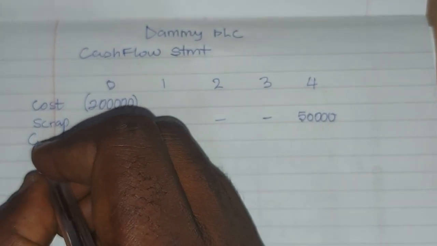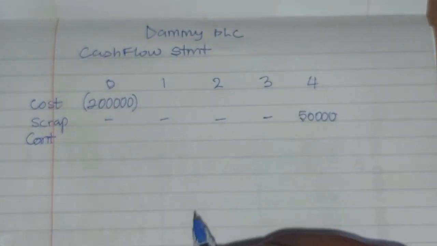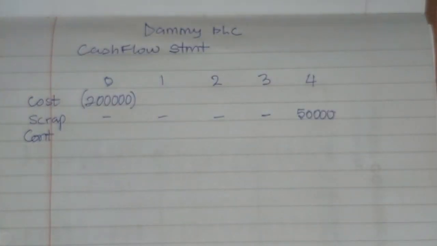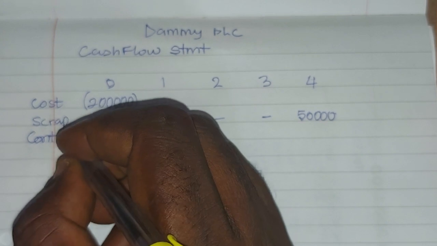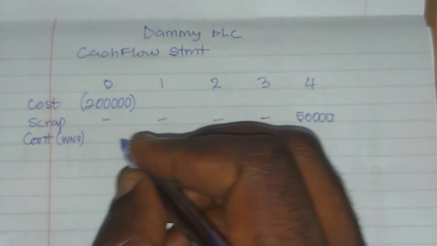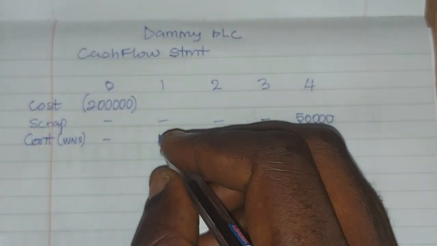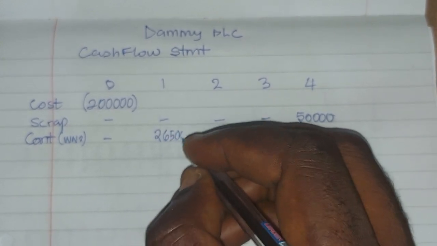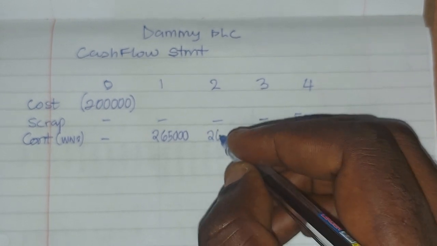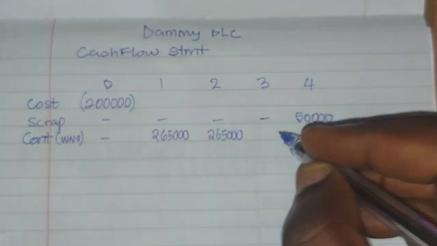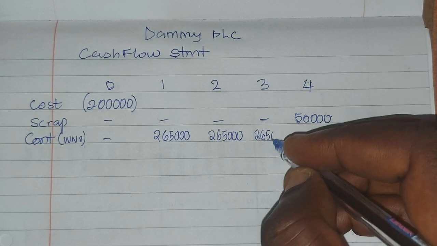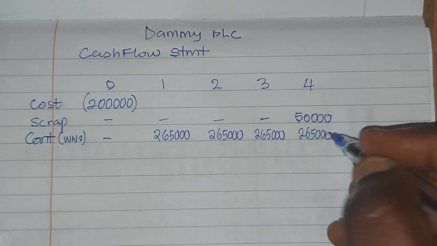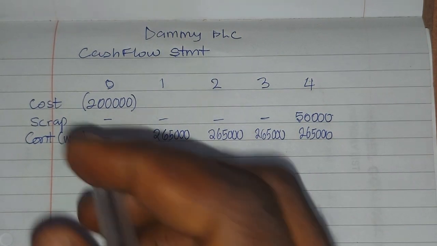Then we have our yearly contribution, which is working note 2. The contributions will start to generate from year 1, which is 265,000, 265,000, 265,000, and 265,000.